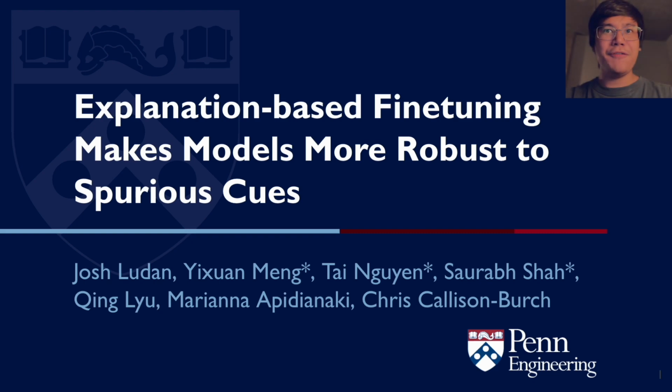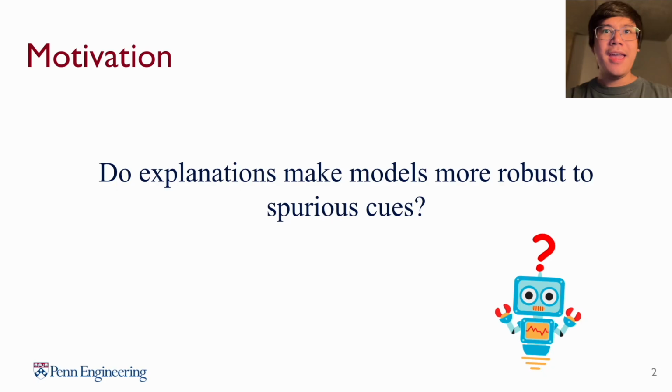Hi, this is a short video on our paper titled Explanation-Based Fine-Tuning Makes Models More Robust to Spurious Cues. In this paper, we attempt to answer the question: do explanations make models more robust to spurious cues?